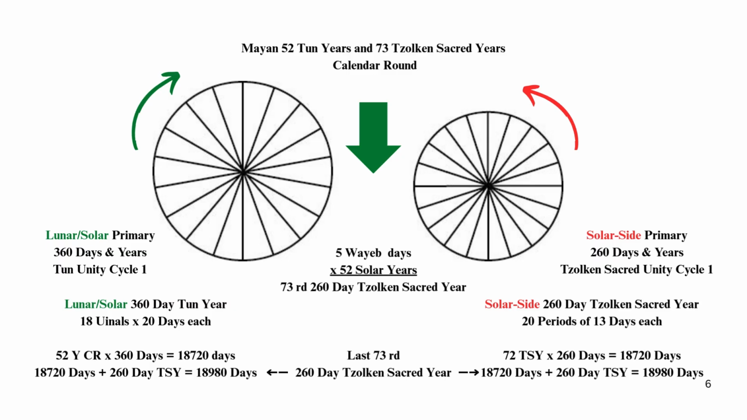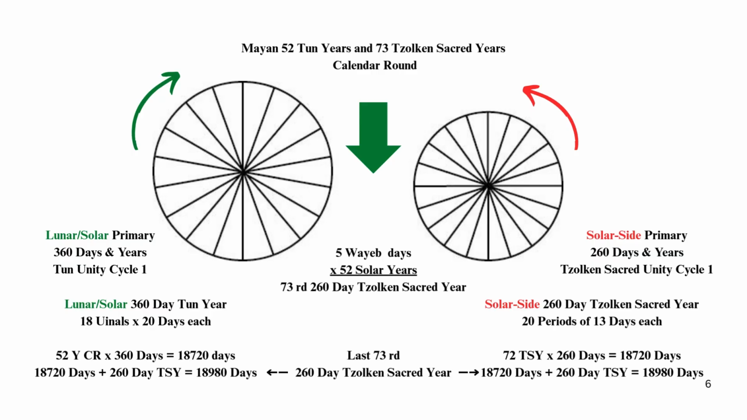Lunar/solar primary: 360 days and years. Ton unity cycle 1. Lunar/solar 360-day ton year: 18 unals times 20 days each. 52 years times 360 days equals 18,720 days. 18,720 days plus 260-day Tzolk'in sacred year equals 18,980 days.